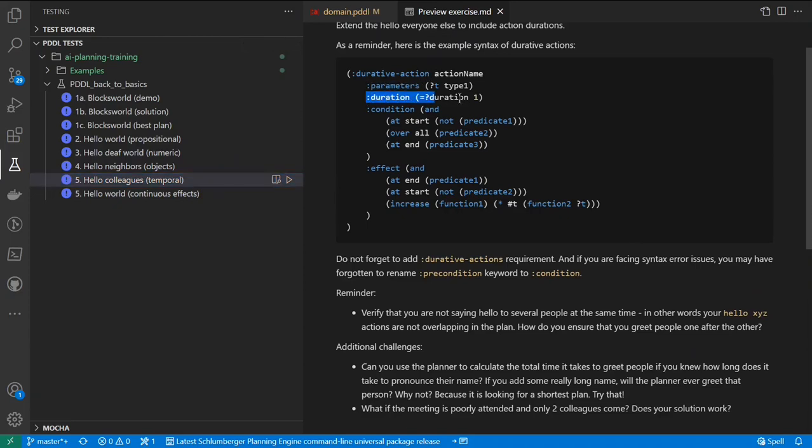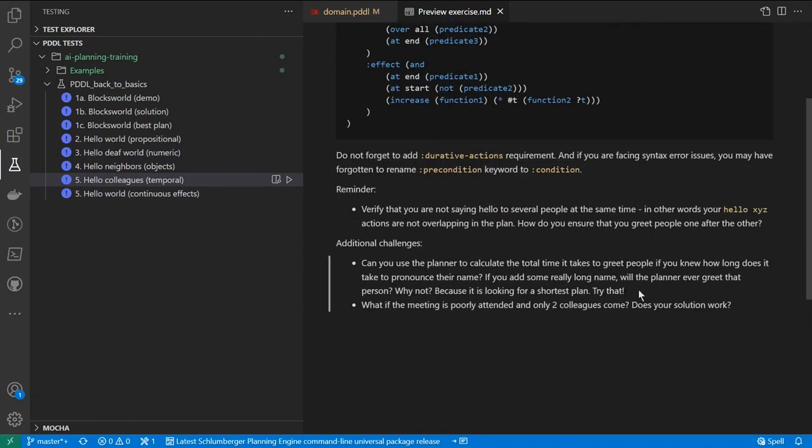Parameter is still the same, but duration is a new element. Precondition has been renamed to condition, which could be at start, overall, at end, as well as effects. Effects could take place at start, at end, or there actually will be some more advanced effects that take place gradually. About that in the following video.